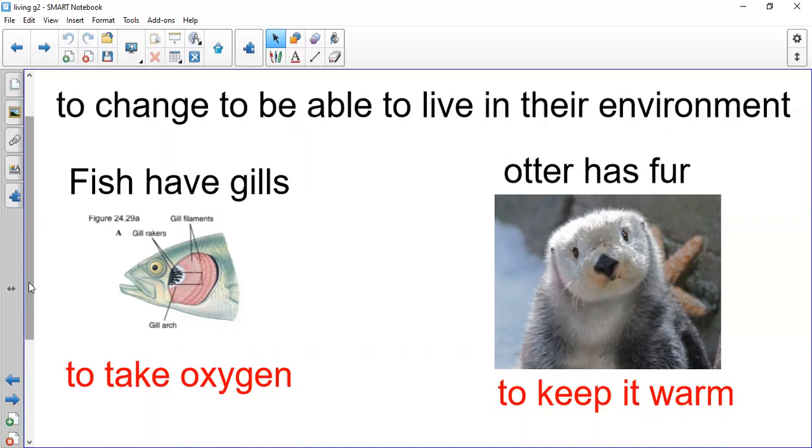Okay, even in hot weather, what are you doing? How can you adapt yourself to the hot weather? Will you change the atmosphere by yourself or the climate that's made by nature? Of course not. You are wearing light clothes. You turn on the fan, you turn on the AC because you want to live. You are changing to survive in your environment. You are going to take a shower, swimming. You want to survive. So adapt means change to live.